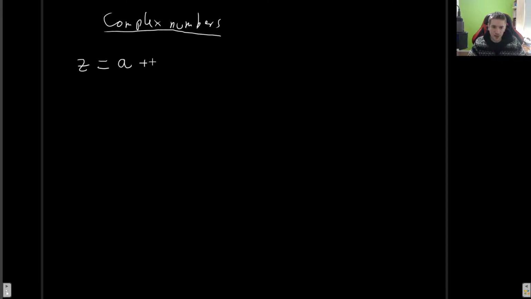It has what we call the real part, which is A, and the imaginary part, which we call B. And usually we write it as a sum of both parts, and the imaginary part has this i attached to it. So this is the general form to write a complex number. And you can also call this by introducing what we call the real part of Z, because as we said, the real part is the part that does not include the imaginary part.